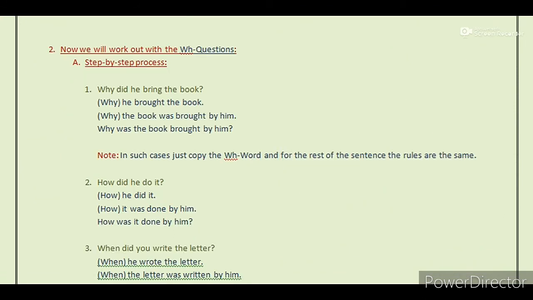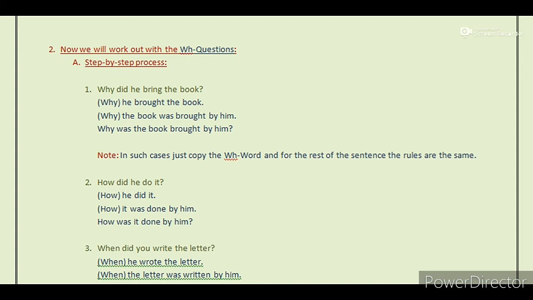So far we worked out with simple questions, and now we will work out with the WH questions. First, a step-by-step process. See example 1. Why did he bring the book? Here the WH word is why. The subject is he.